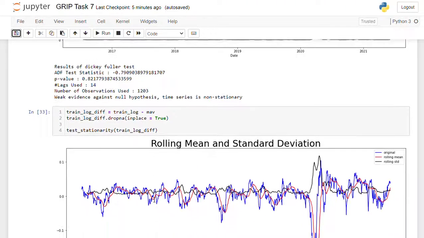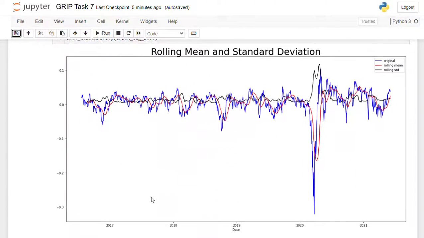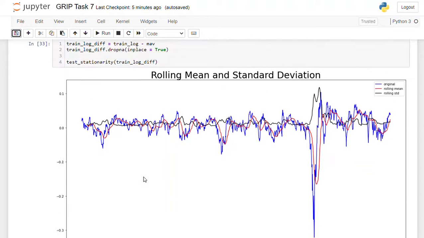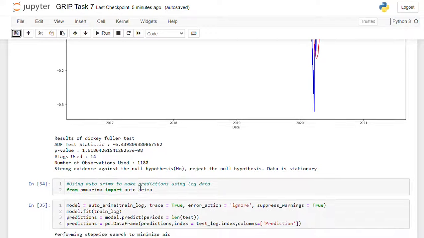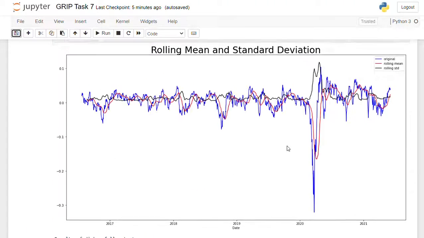I am trying again to make this data stationary. After using the log function, again the result shows that there is strong evidence against the null hypothesis. So reject the null hypothesis. Data is stationary. Here I get the data as stationary.